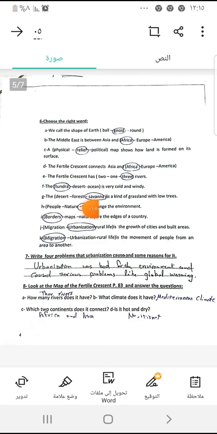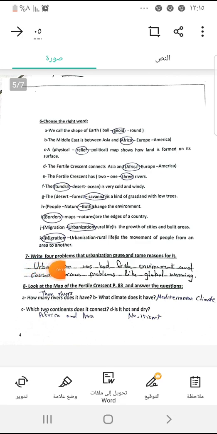Tundra is very cold and windy. Savanna is a kind of grassland with low trees. Savanna and tundra are examples of different environments. Not only people, not only nature, but both of them change the environment. Borders are the edges of a country. Urbanization is the growth of cities and built areas. Migration is the movement of people from one area to another.